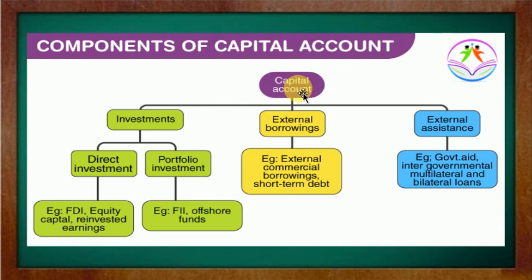Before coming into this point, I would also describe two terms, that is your debit and credit. Always remember, I am repeating these things because most of the students have a technical BTech background. Debit means all the expenditures, that is your negative thing, your loss, which comes under the debit side of the account. Credit means all those transactions which are known as surplus or income of a company or any nation, which come under the credit side of the account.